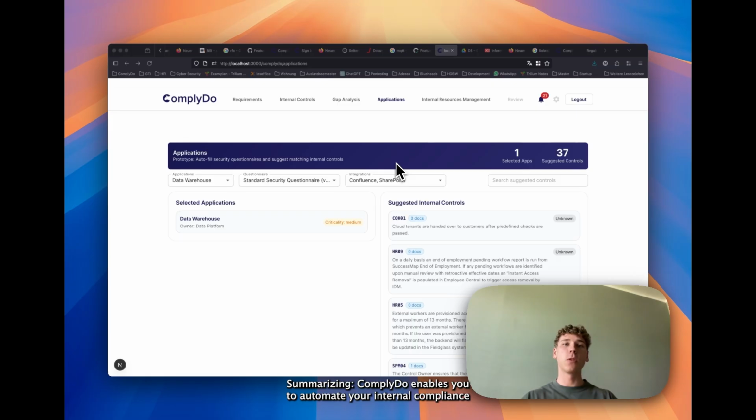Summarizing, ComplyDo enables you to automate your internal compliance from initially analyzing external requirements, over mapping those to your internal compliance to identify gaps, and then assigning the relevant controls to your internal business applications. Thus, ComplyDo allows you to heavily reduce resources, have a faster time to market, increase the frequency internal audits can be done in, and even increase the quality your assessments are done with.